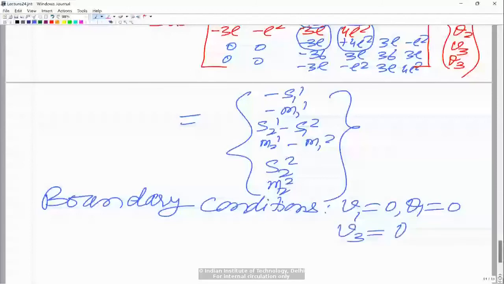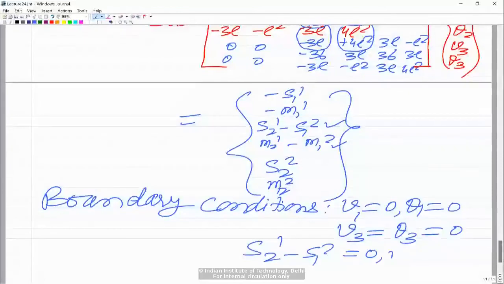And additionally, because there is no concentrated force applied at the center node, S21 minus S12 would be equal to 0, and M21 minus M12 would be equal to 0. So these are the boundary conditions.